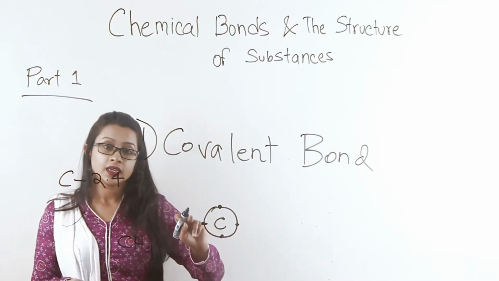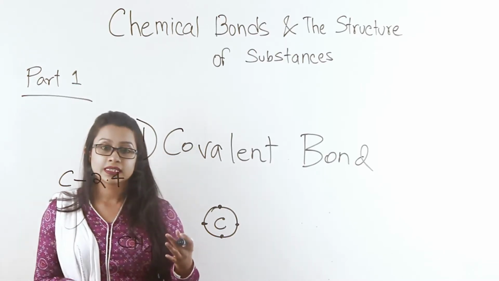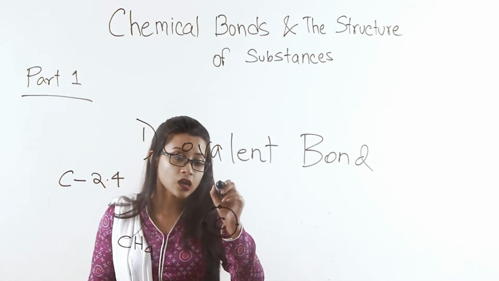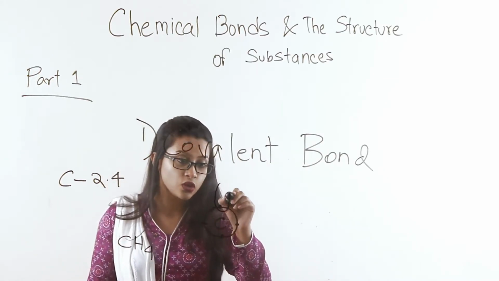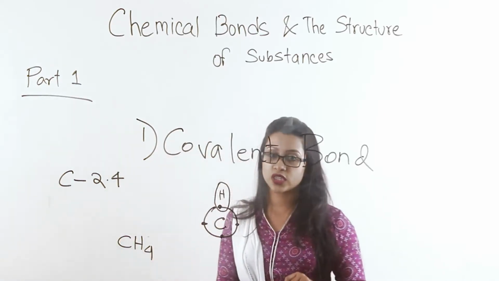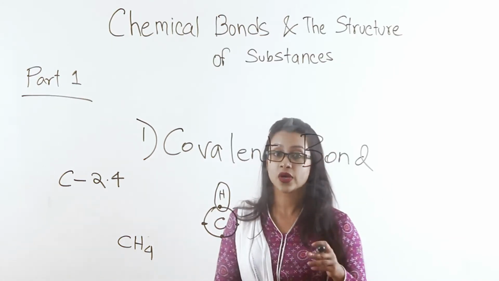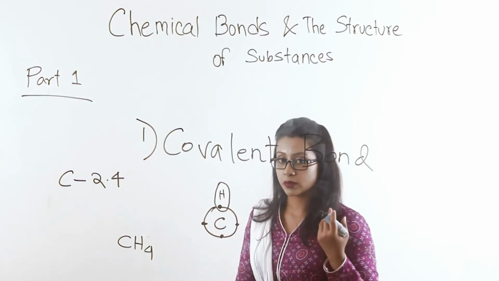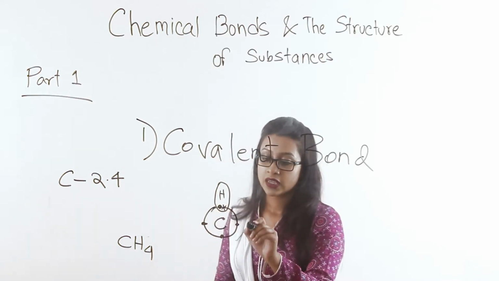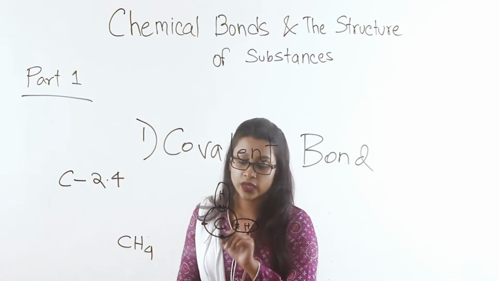Now, if we look into the structural formula of methane, we'll see that the outermost shell electrons of carbon are being shared with 4 atoms of hydrogen, quite like how a hydrogen atom shared its outermost singular electron with another hydrogen atom, forming a diatomic molecule. In here you can see that the hydrogen atom shares its outermost shell electron with carbon.